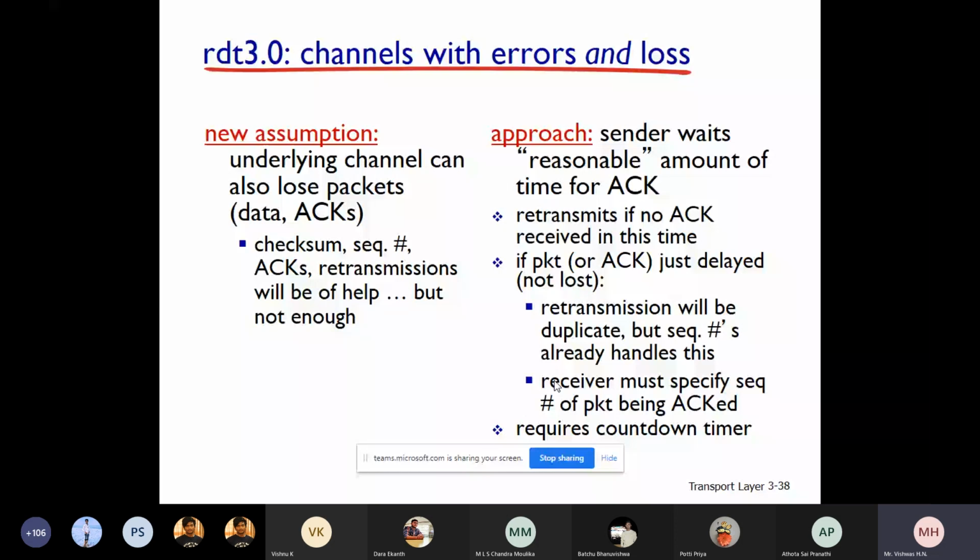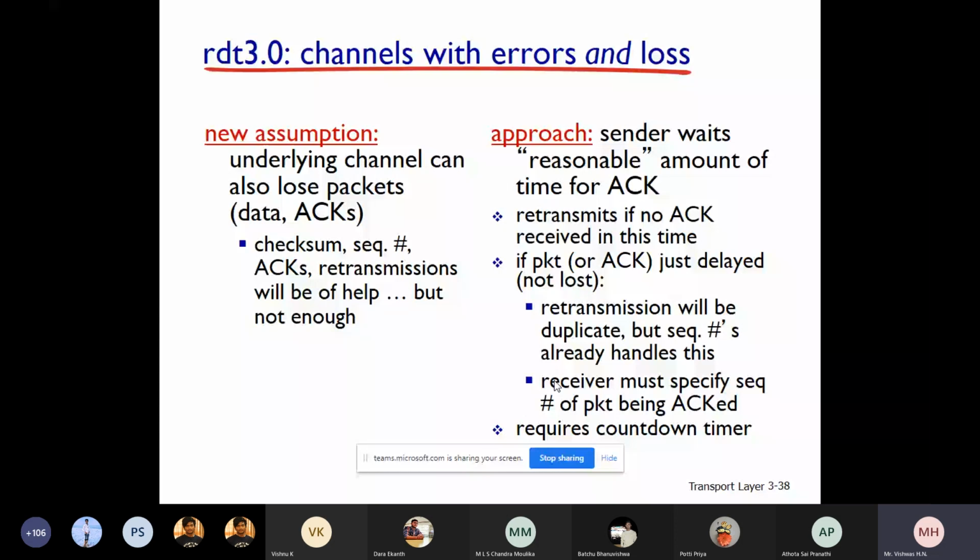Yes, we agree with that. But since every packet has a sequence number, things will be handled there. Let us see in the next slide. The receiver must specify the sequence number of the packet being acknowledged, and this requires a countdown timer. So let us see how it works.